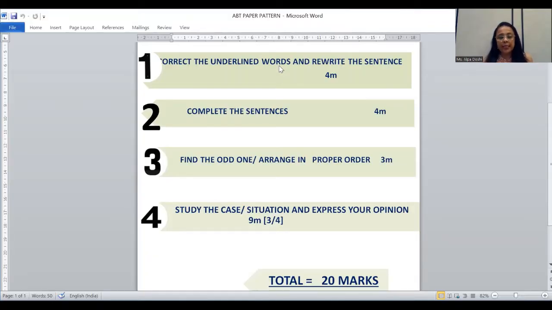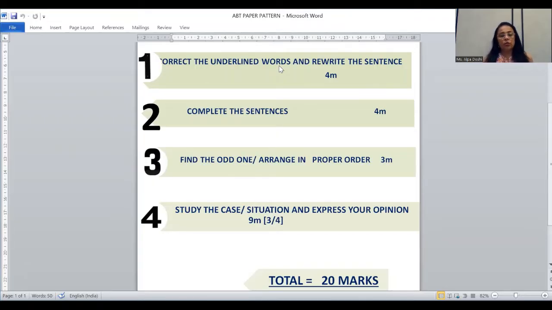The next one, the second question, is fill in the blanks. When you have fill in the blanks, a particular dash is given, and you have to complete the sentence. So once again, 4 marks for this.